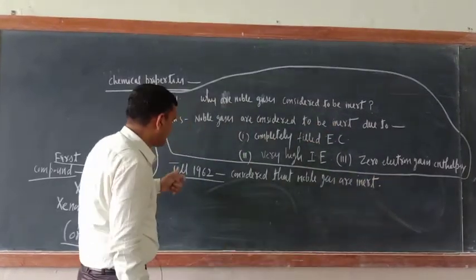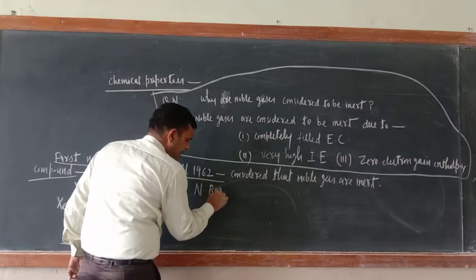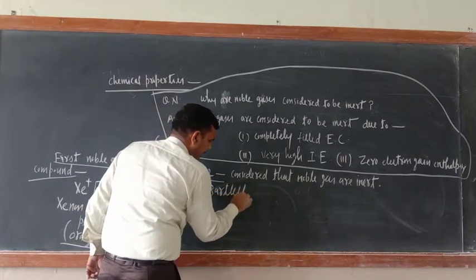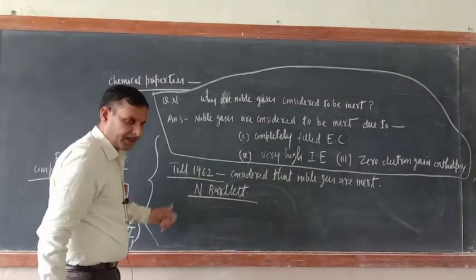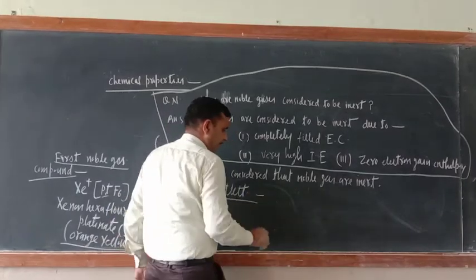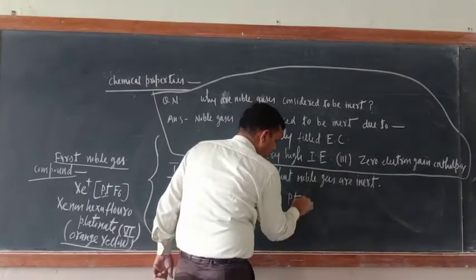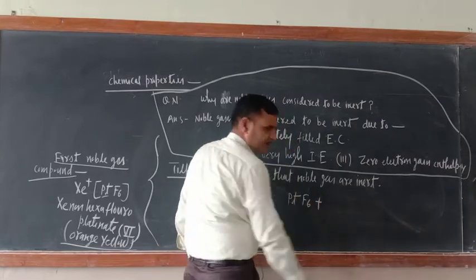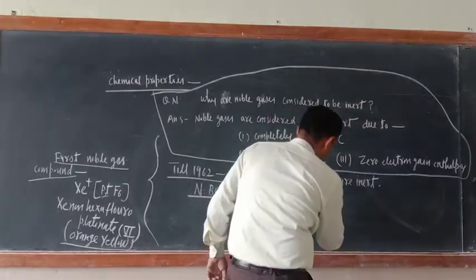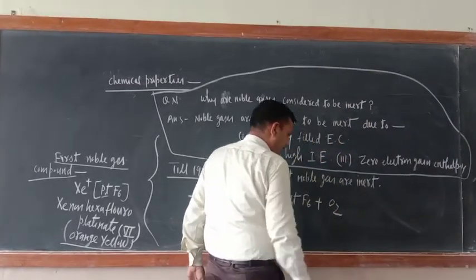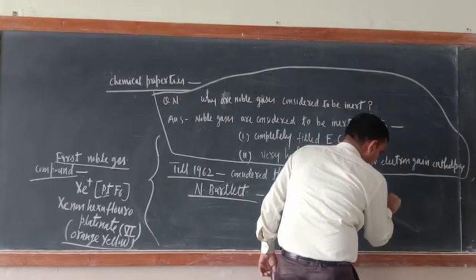In 1962, there was one scientist, Neil Bartlett. Remember the name. He was doing one experiment, reacting PtF6 with oxygen. After the chemical combination, he got this compound, O2+ PtF6-.